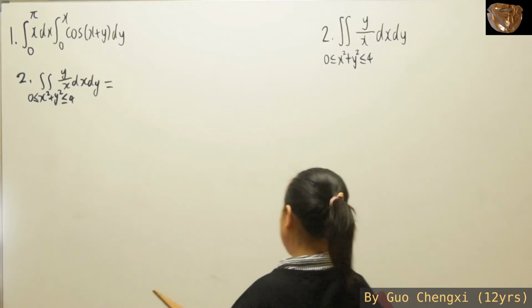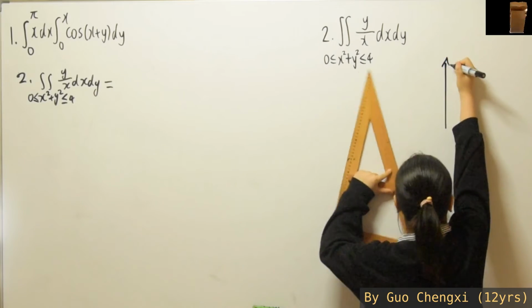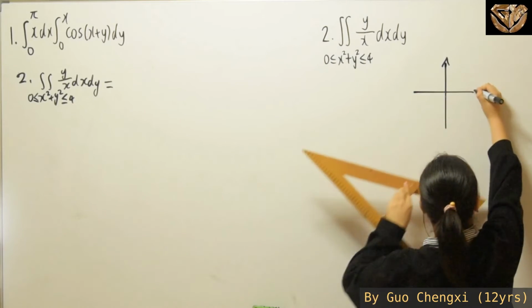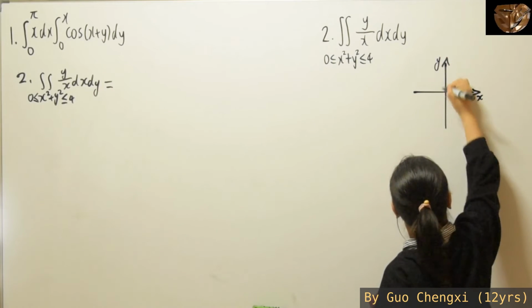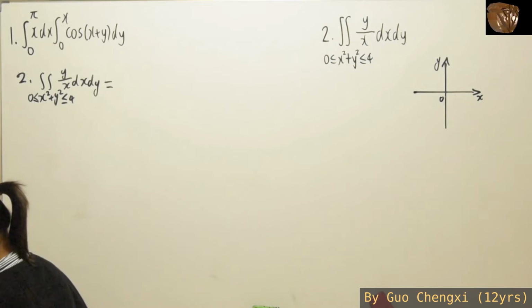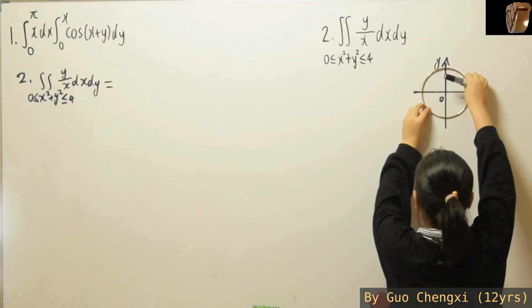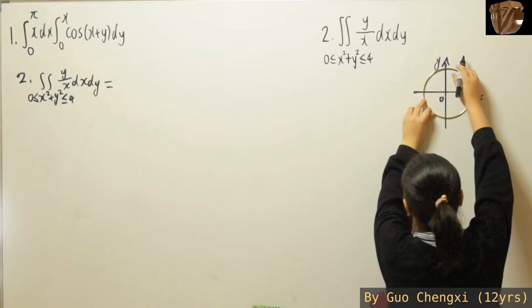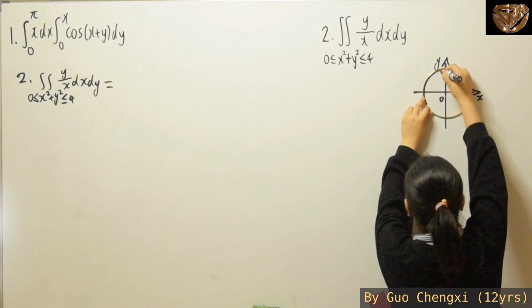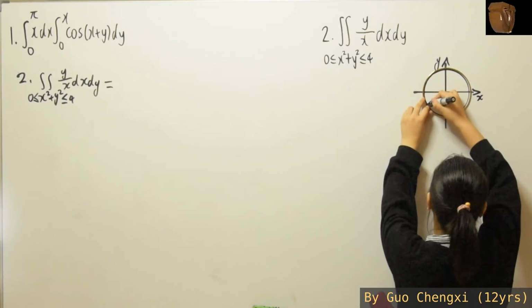Well, 4 is 2 squared, so if you draw the area bounded, this circle over here has a radius of 2, because 4 is 2 squared.